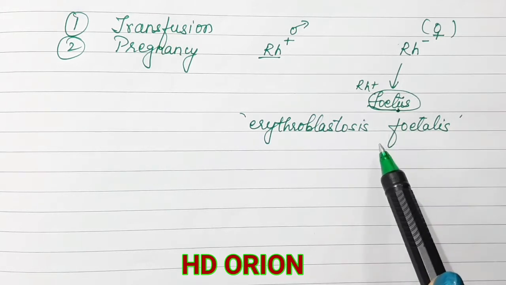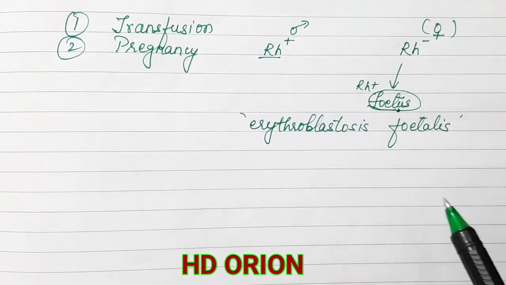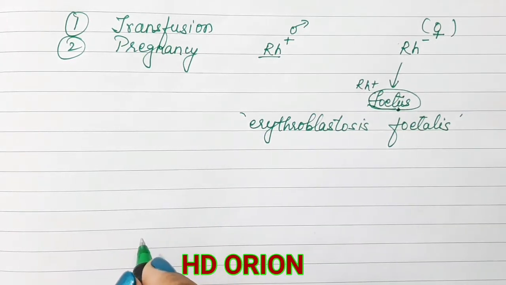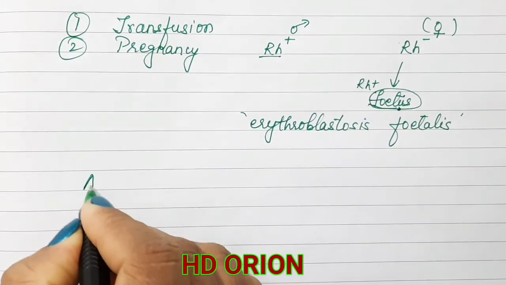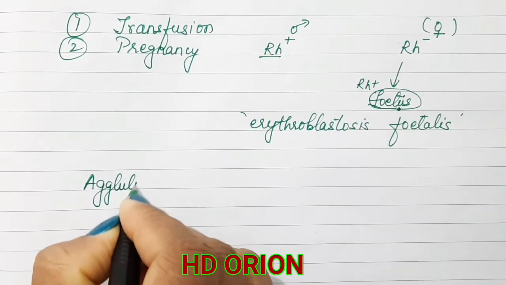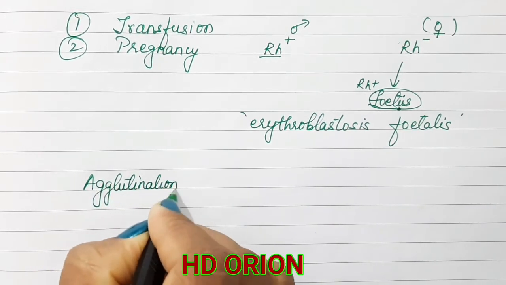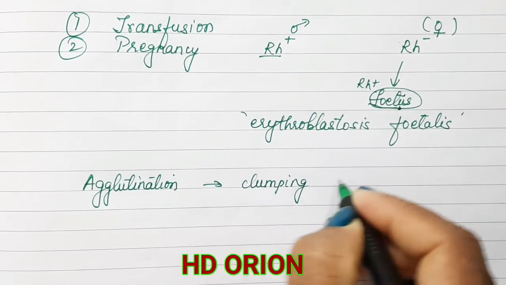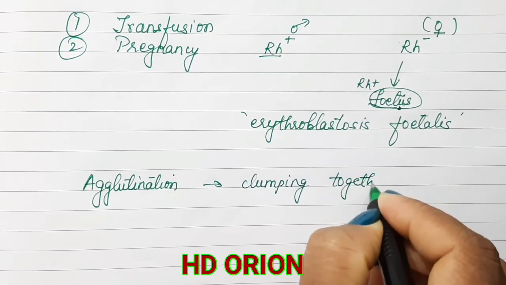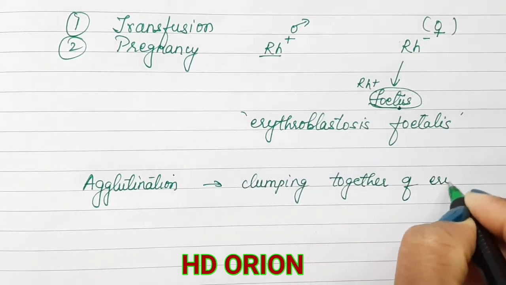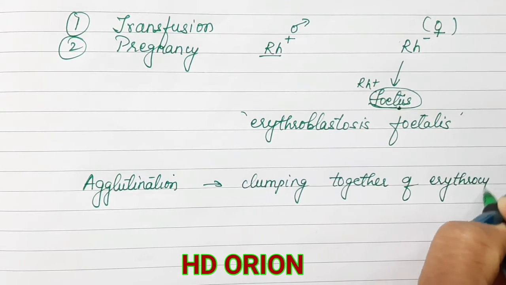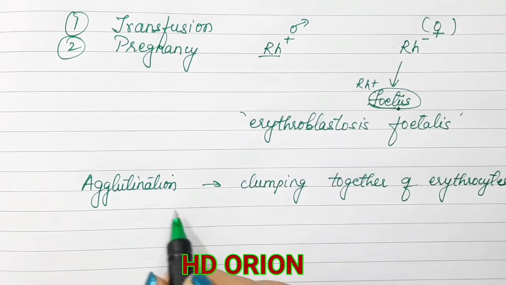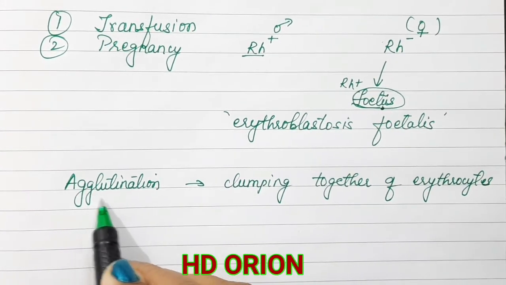But if there is a difference between the blood groups, that means two different types of blood groups are mixed, then a clumping together of the RBCs takes place, a process known as agglutination. Agglutination is the clumping together of RBCs or erythrocytes. And when does this take place? Agglutination takes place when we bring two different types of blood groups together. So this is agglutination.